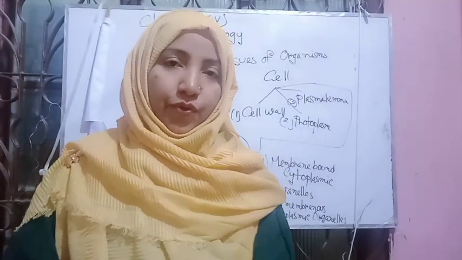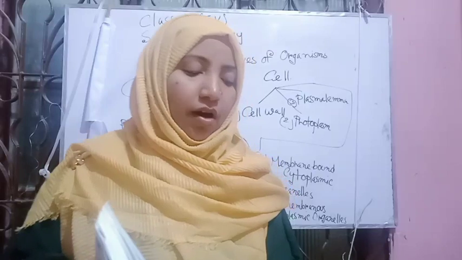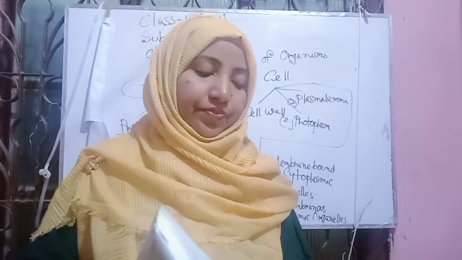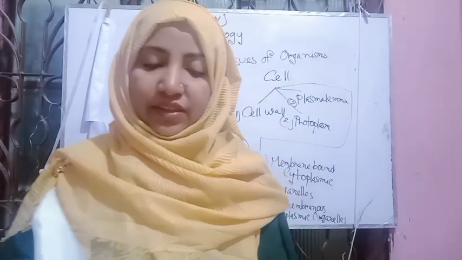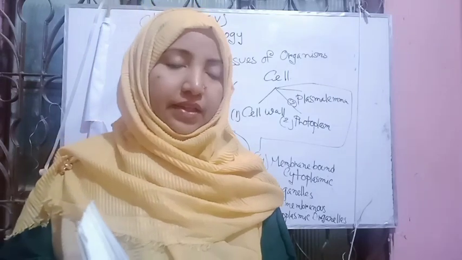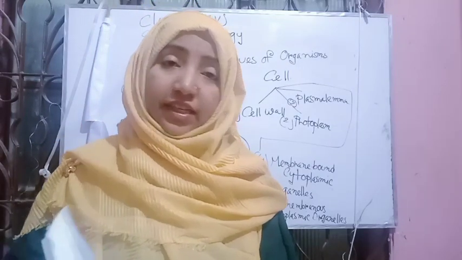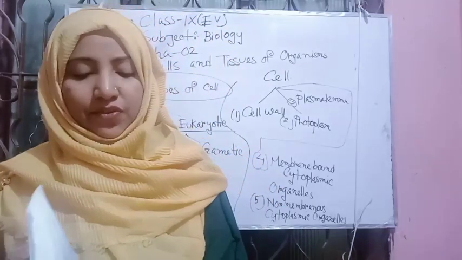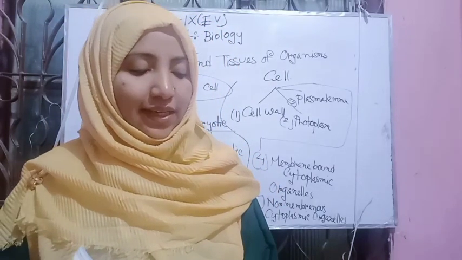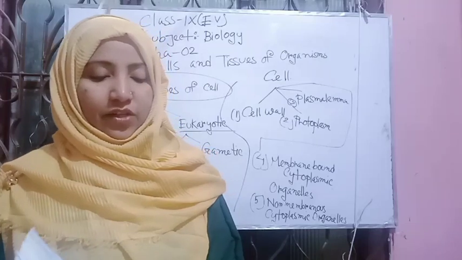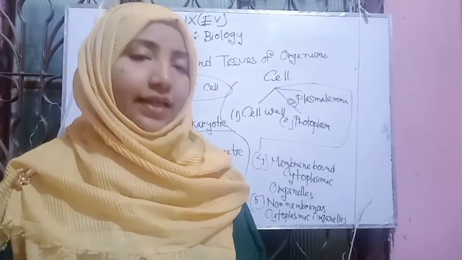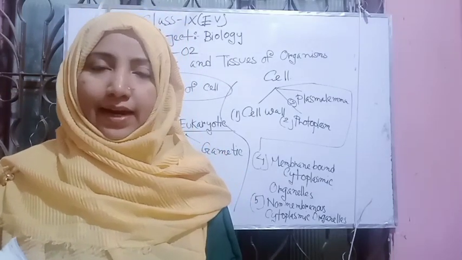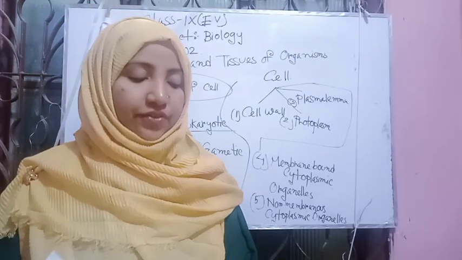All living cells are not the same. Just as they have differences in structure, they also have differences in size, shape and function. On the basis of the organization of the nucleus, cells can be divided into two types: one is the prokaryotic and another is the eukaryotic cell.